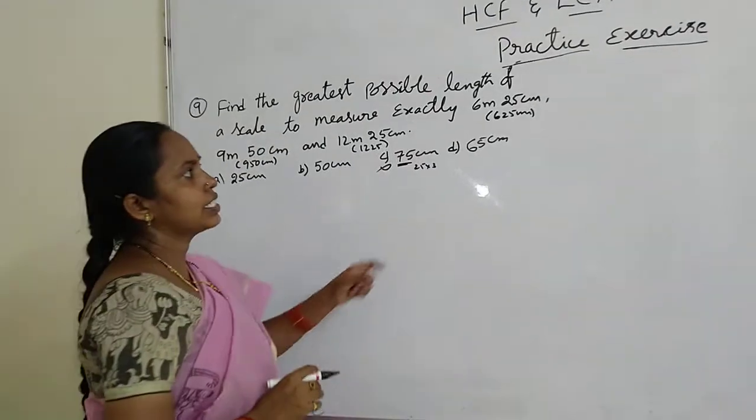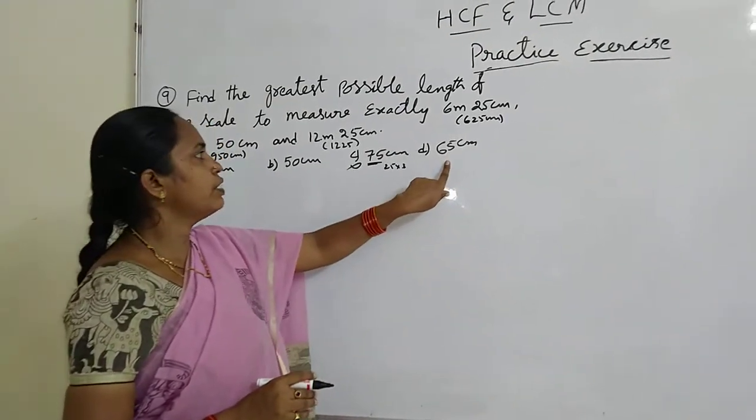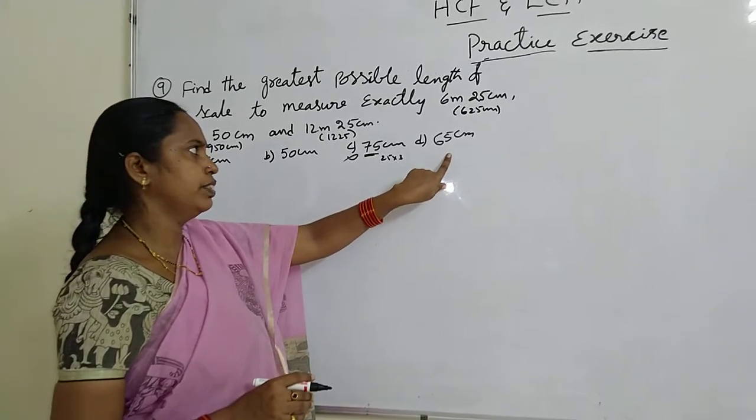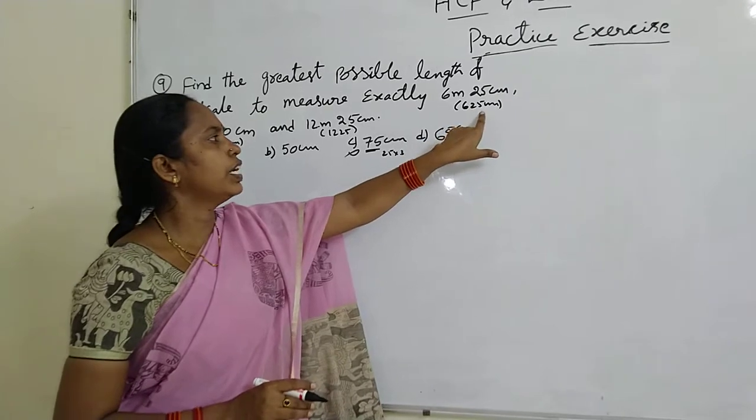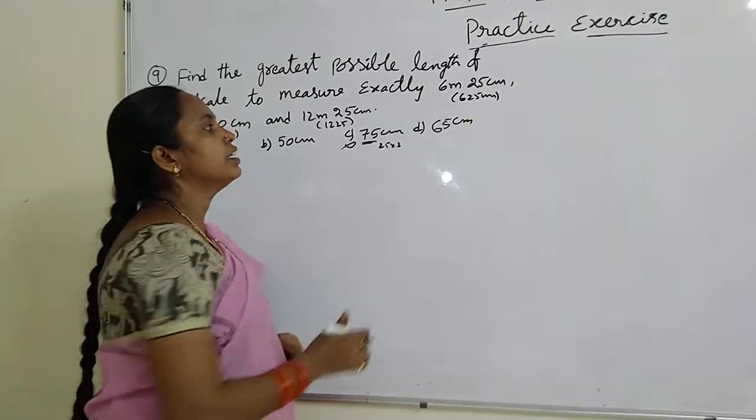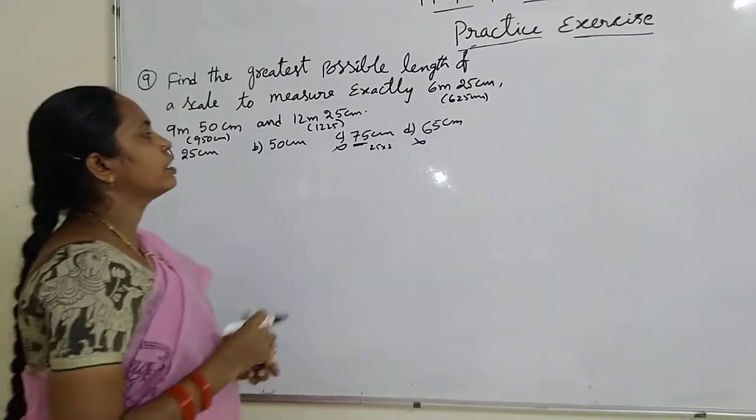Next 65. 65 means 13 into 5. So here 13 fours are 52. 105 is not divisible by 13. So this is also not our answer.